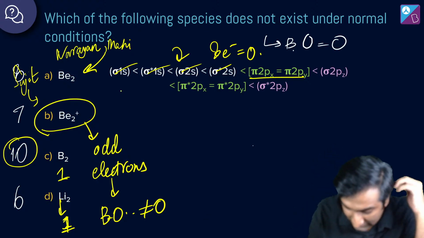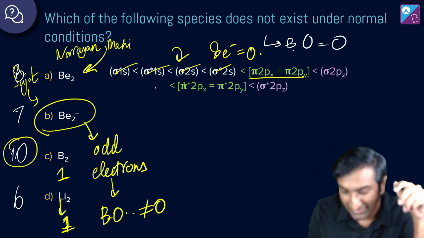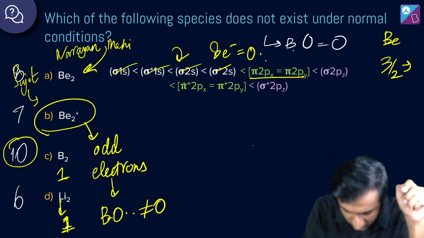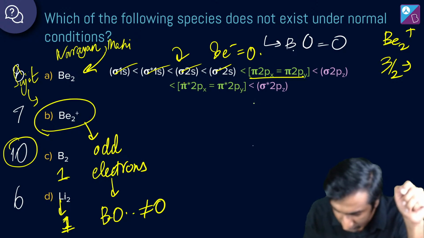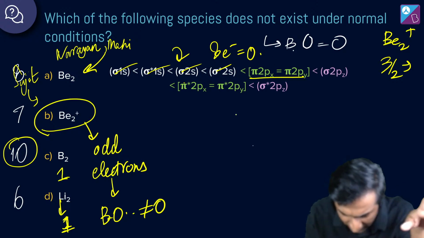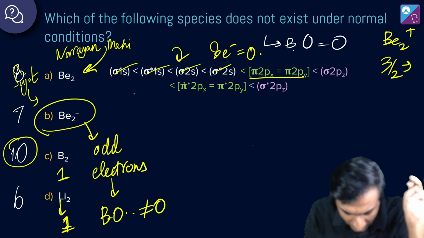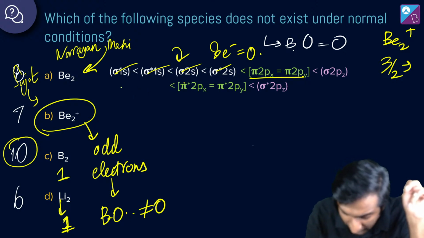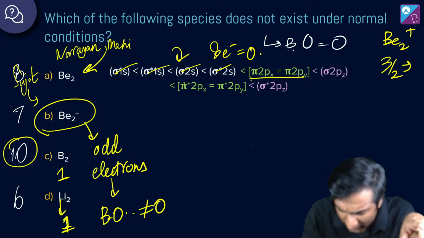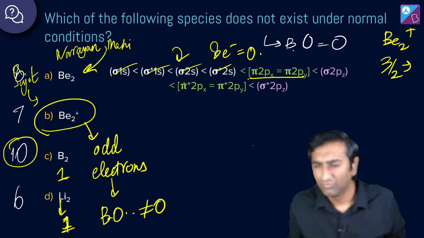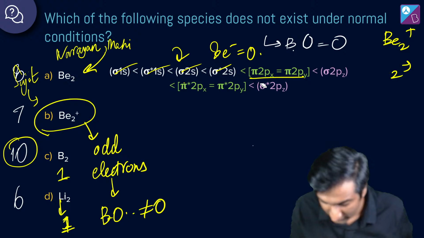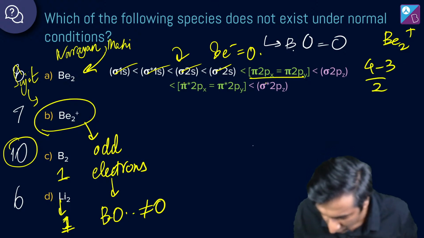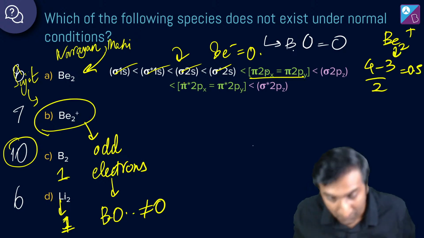7 will be 6 plus 1. 7 will be 3 by 2. Okay? BE2 plus will be 3 by 2, I want to say. 7, right? Hold on. 7, okay. Will be 7, 6 plus 1. I'm messing something up here. It's simply going to be 4 minus 3 by 2, which is 0.5. Yeah, BE2 plus is going to be 0.5.